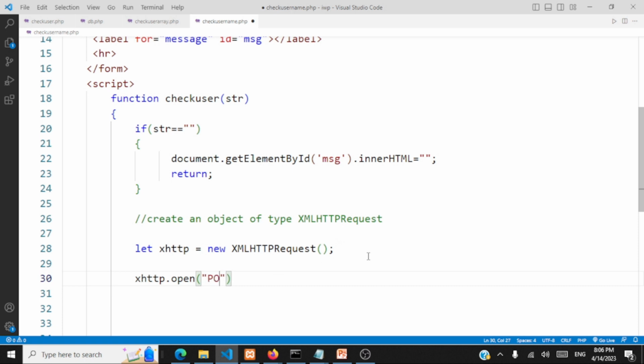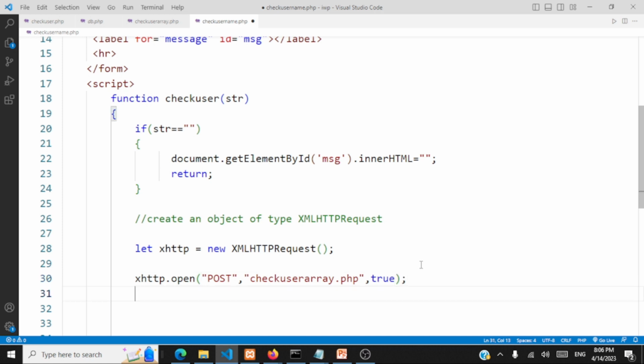So the HTTP method we are going to use is POST, and the file that we are going to request from the server is checkuserarray.php. This file is going to contain the usernames in an array, and it's going to validate and send the response back, and we'll say true to say that this is an asynchronous request.